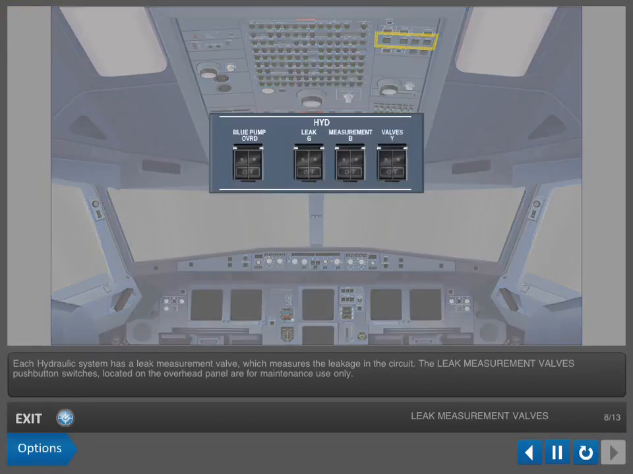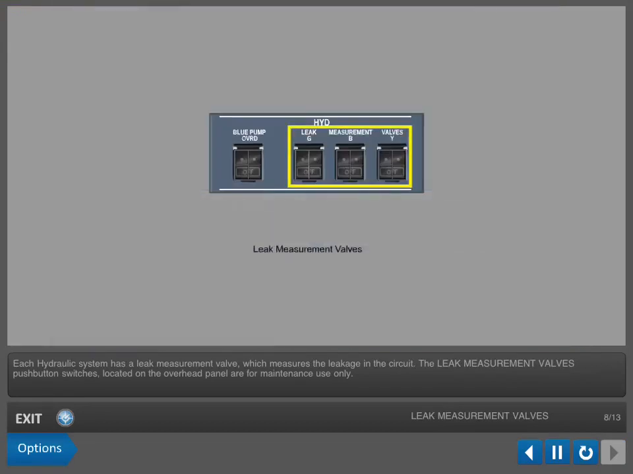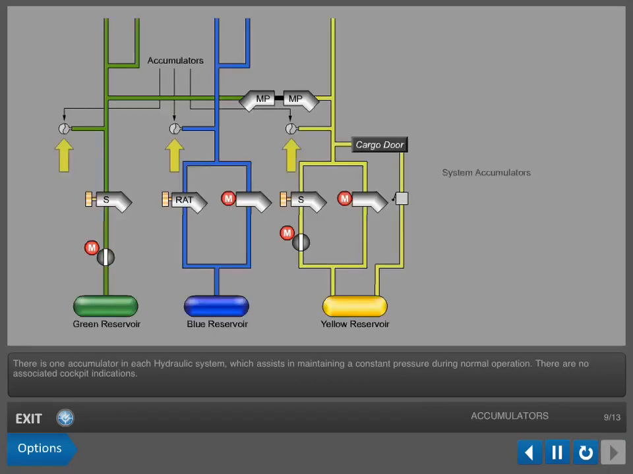Each hydraulic system has a leak measurement valve, which measures the leakage in the circuit. The leak measurement valve's push-button switches, located on the overhead panel, are for maintenance use only. There is one accumulator in each hydraulic system, which assists in maintaining a constant pressure during normal operation. There are no associated cockpit indications.